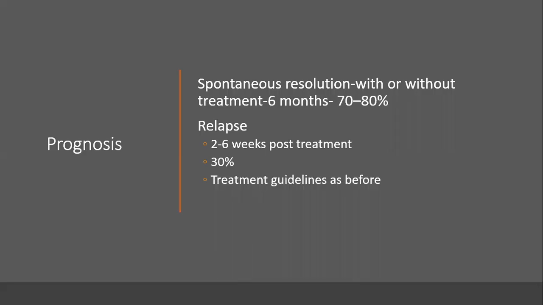How is the prognosis for a child who has had ITP? As we discussed, a spontaneous resolution is expected in 70 to 80% by 6 months. Okay. So without treatment also, this child will have more than 20,000 platelets by 4 to 5 days, and by 6 months, most of them would have resolved. Relapse can be expected in 30% or 1/3 of the patients with ITP, 2 to 6 weeks post-treatment. How are you going to manage a relapse? Relapse, again, you should start from the beginning. Whether this child is having severe bleed, a moderate bleed, or no or minimal bleed. And depending upon that, you will manage this child.